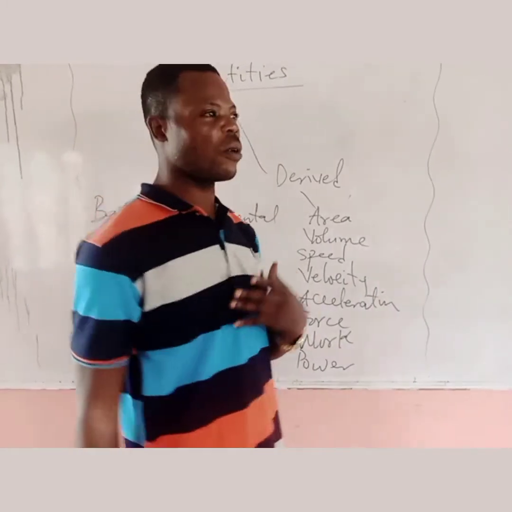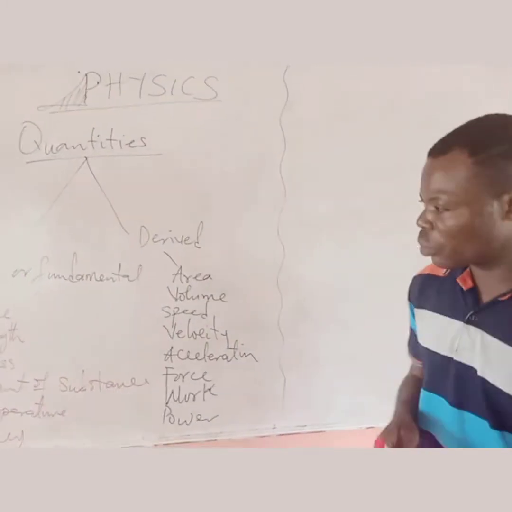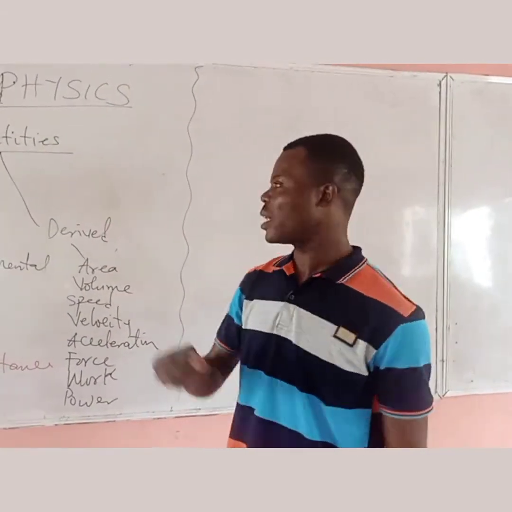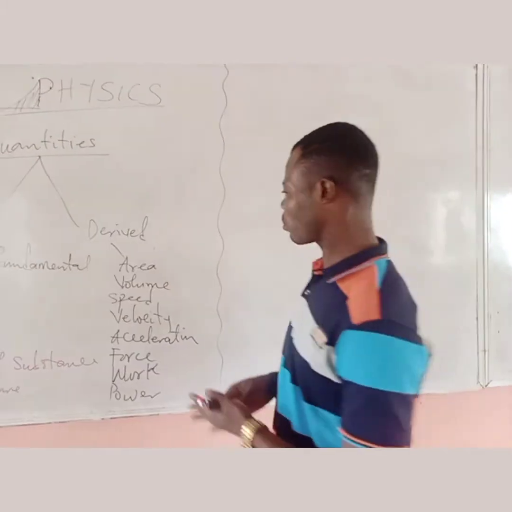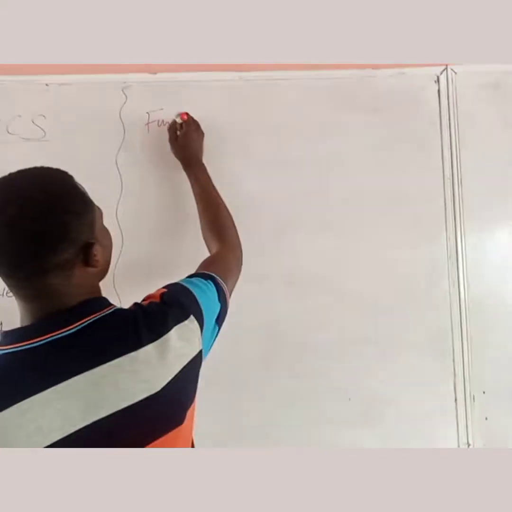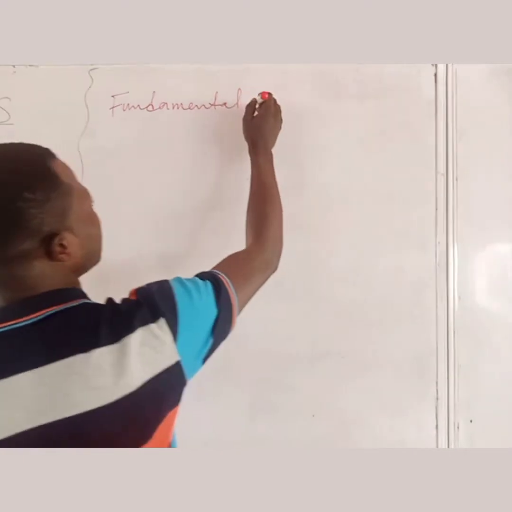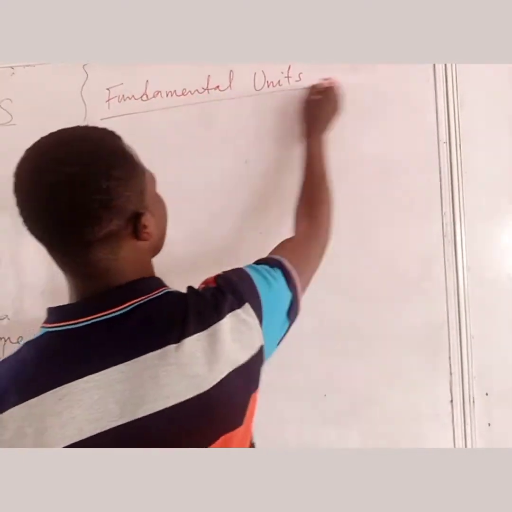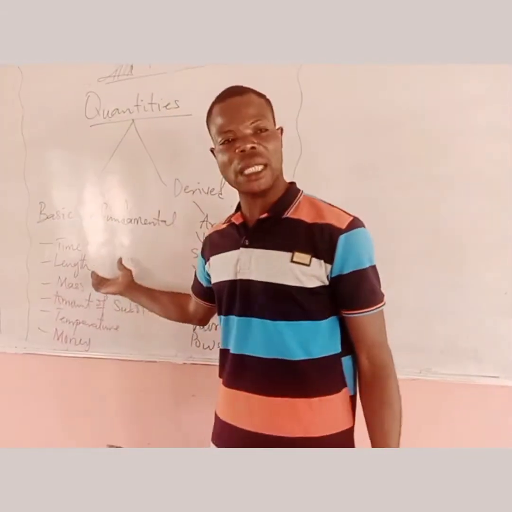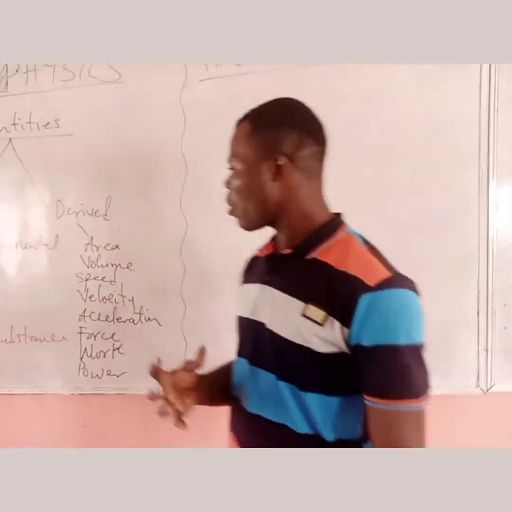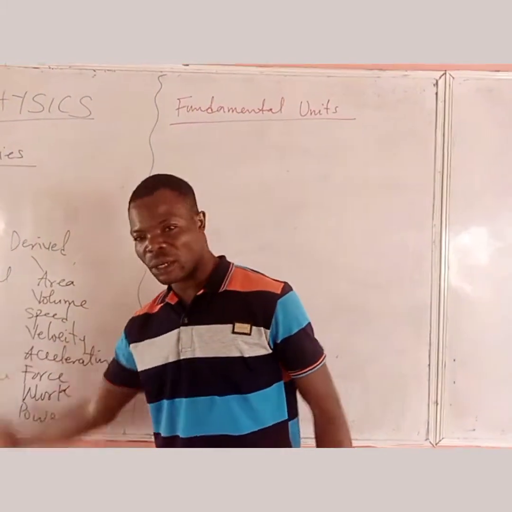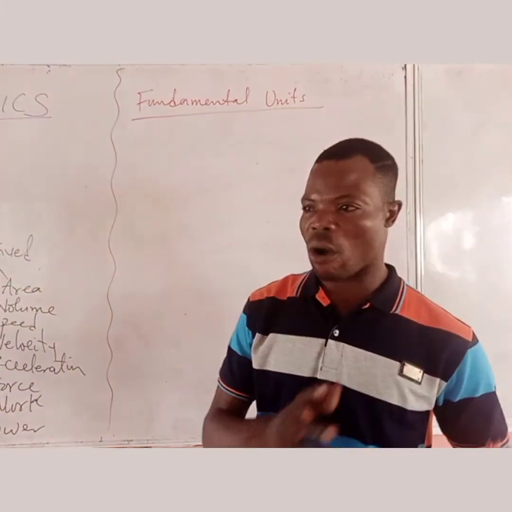That will lead us to what we call units. We use units to recognize a particular quantity in physics or in any area. Let's take the fundamental units. Fundamental units are the units of the fundamental quantities. They are the units that don't depend on other units.